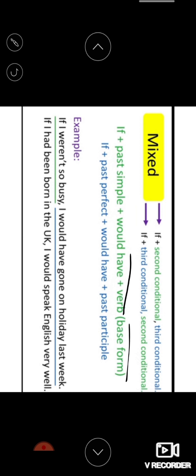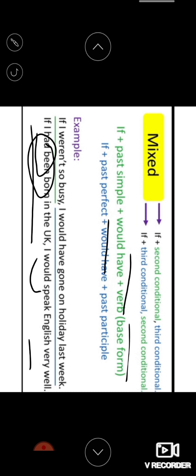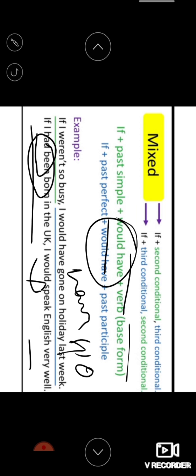If I had been born in the UK, so it is a third conditional. Had been is there, had been born, past perfect. In the UK, I would speak English very well. I would have spoken English very well also we can write, because I had to use here would have, right children? I would have spoken, V3 form, right? Spoken English very well.